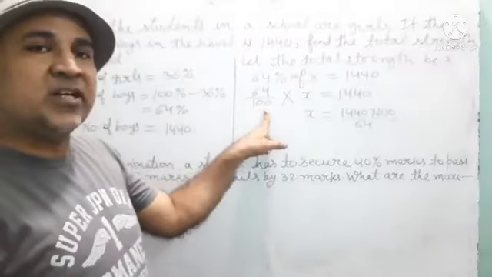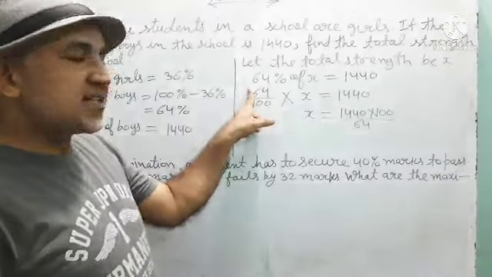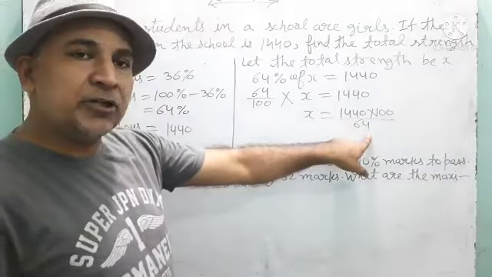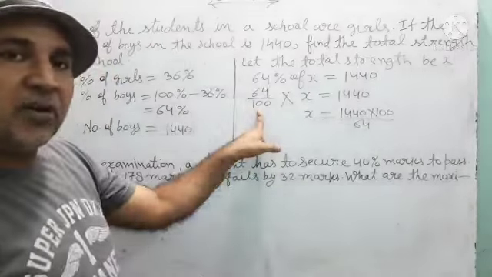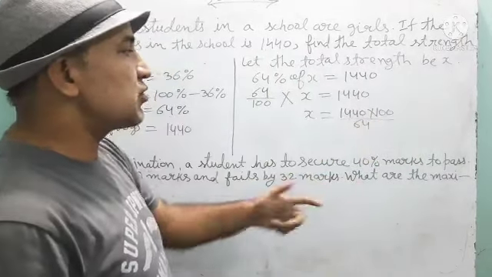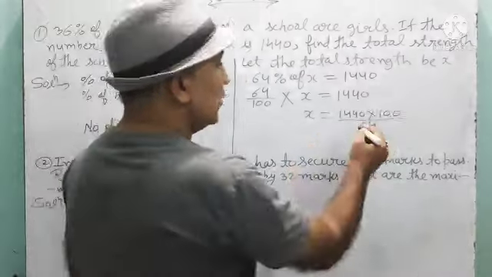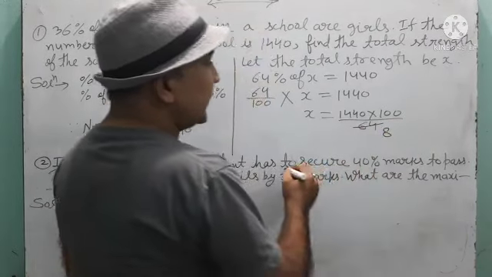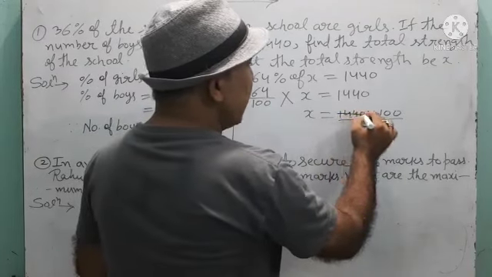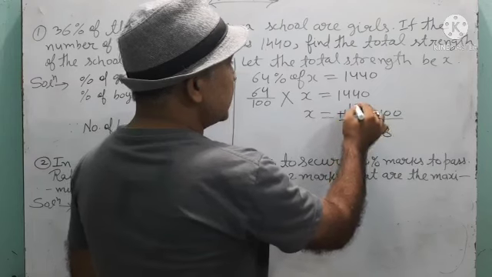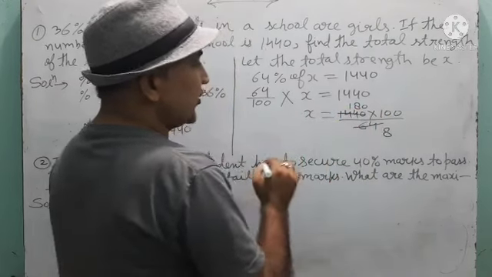Yes, by cross multiplication. 64 is numerator here. When transferred to the other side of the equal sign, it will become denominator. 100 is denominator, so when transferred to the other side, it will become numerator. Now solve and get your answer. Now you can see that 8 is dividing 64 by 8 times. 8 is dividing this number by 8 1s are 8, 8 8s are 64, and then 8 0 0.